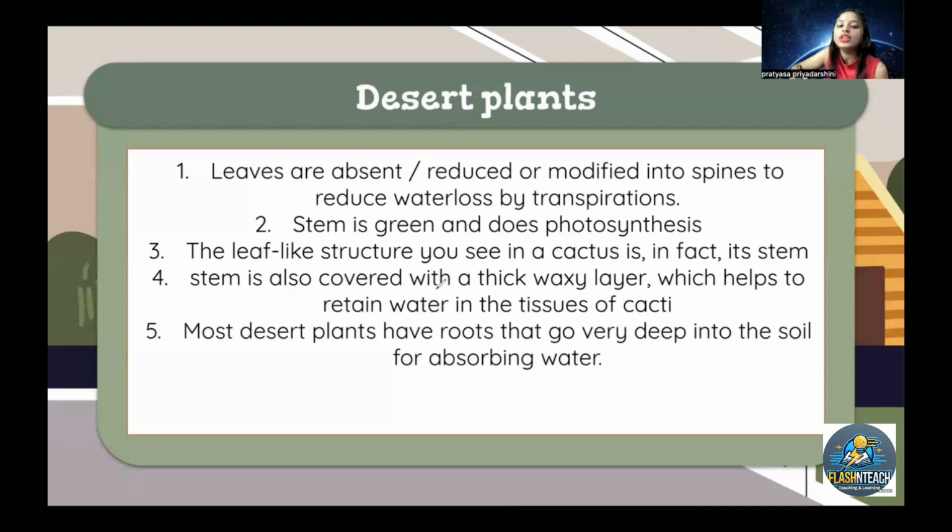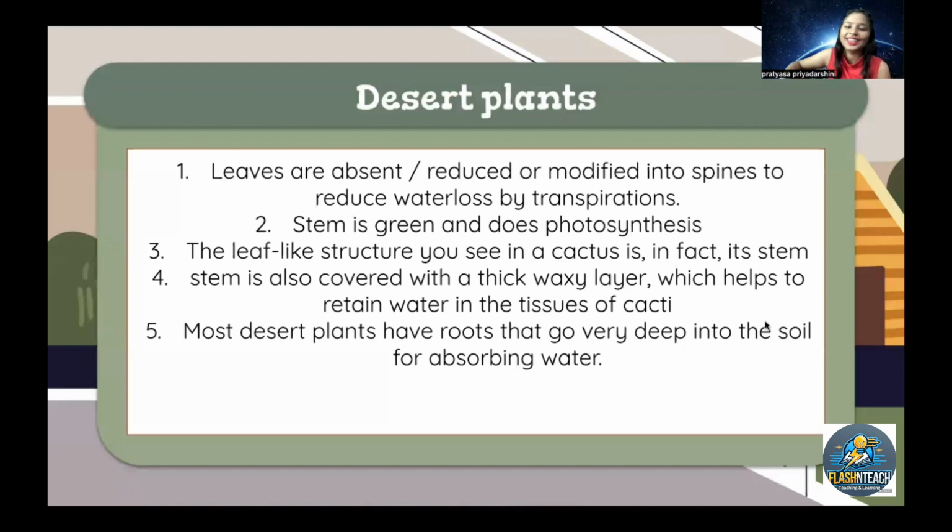The stem is also covered with a thick waxy layer, which helps to retain water in the tissues of cacti. Most desert plants have roots that go deep into the soil for absorbing water. So these are the components of desert plants.